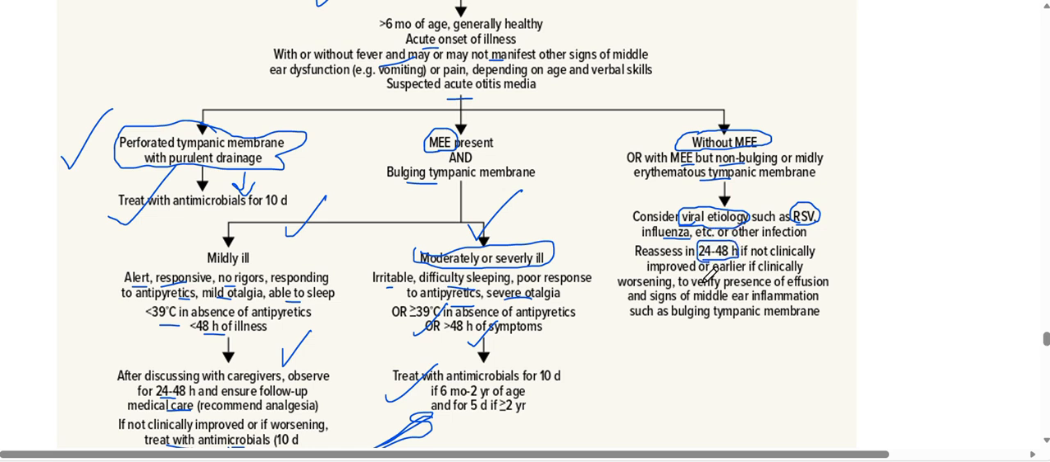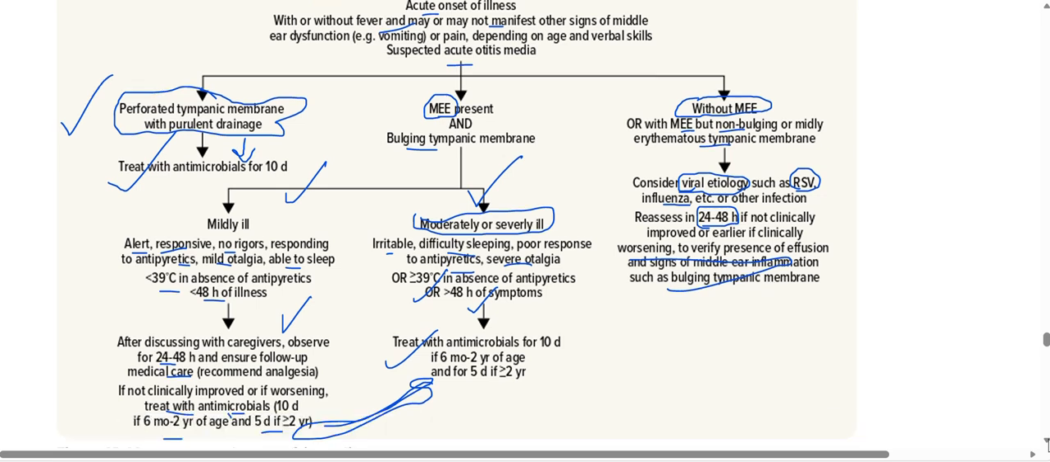If not clinically improved, or earlier if clinically worsening, reassess to verify presence of effusion and signs of middle ear inflammation such as bulging tympanic membrane. Okay, so remember that if there is no tympanic membrane effusion, or no bulging of the tympanic membrane, or the membrane is not very red, then we have to think that this is a viral case. In such a case, we don't even have to talk about antibiotics because it's viral.